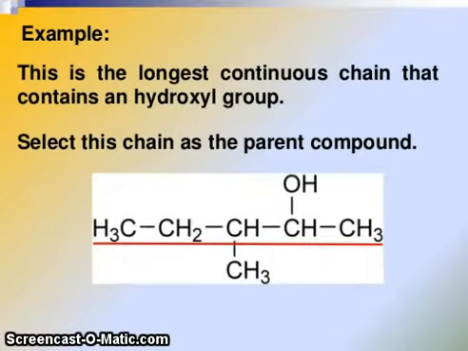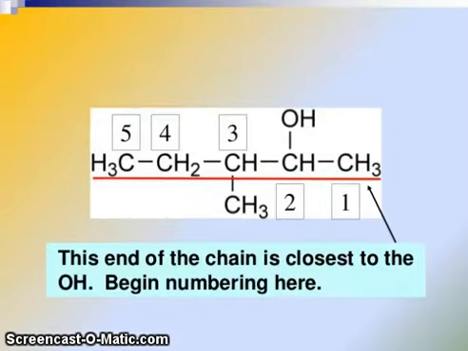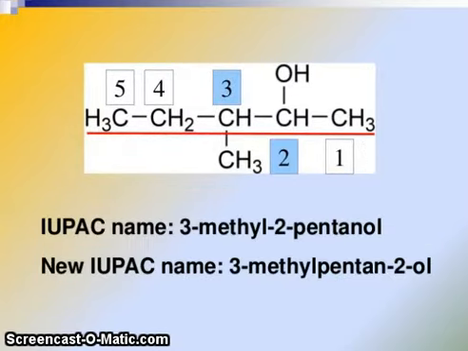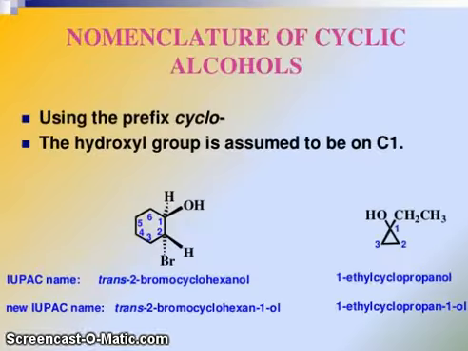So this is the longest continuous chain that contains a hydroxyl group. You can see, select this chain as the parent compound. Now this end of the chain is closest to the OH. Begin numbering here. Now 3-methyl 2-pentanol, new IUPAC system 3-methylpentan-2-ol.